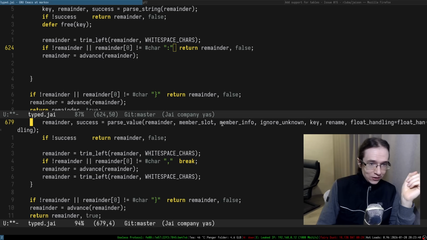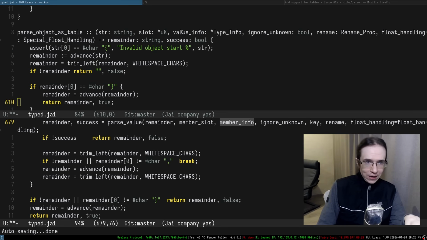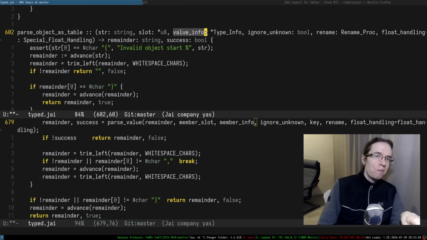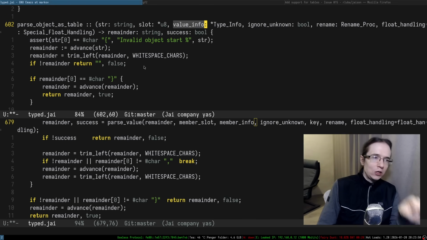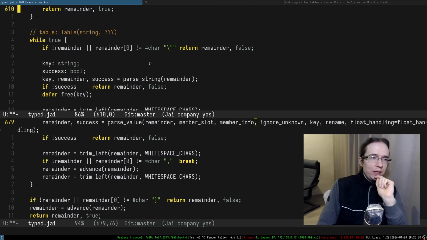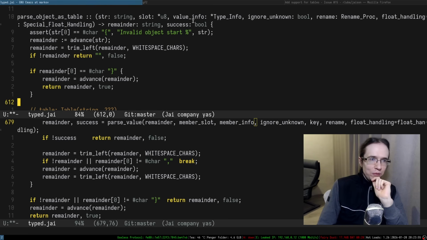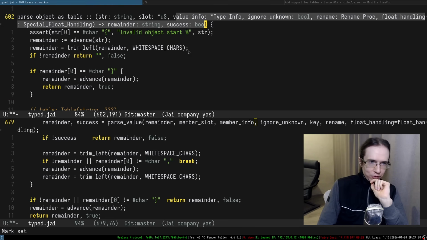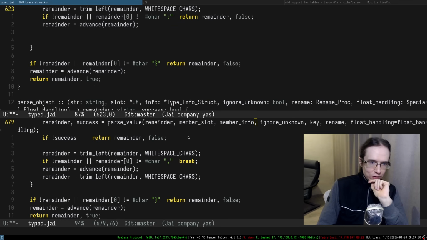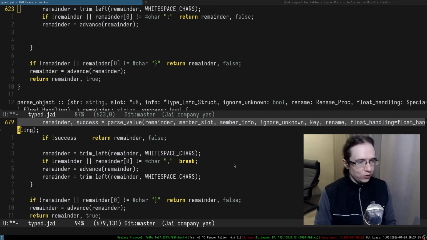Instead of member info, we can use the value info that we have in here. That is cool. So we'll have to prepare the slot as well. We'll just have to allocate memory for a value, right? So a memory for a value, and just give it as a member slot and just parse it as usual. That's probably what we'll have to do.